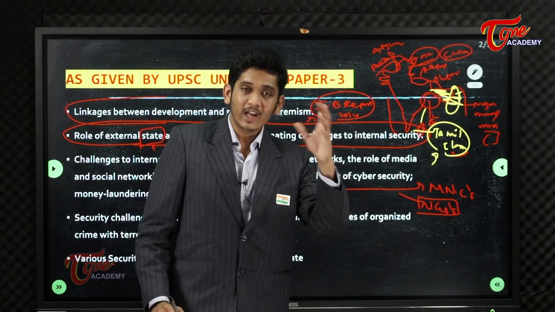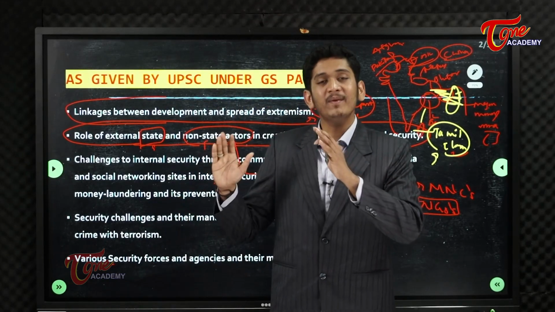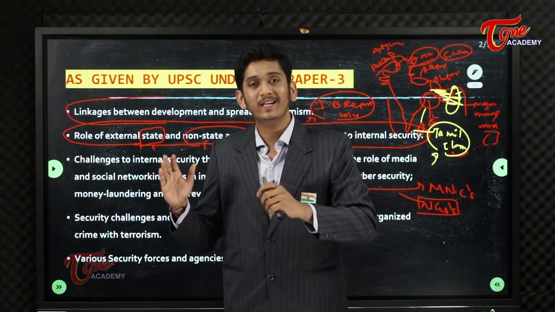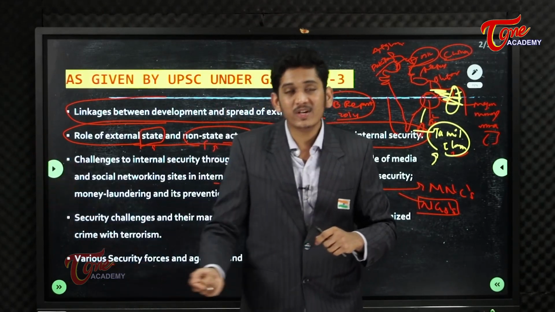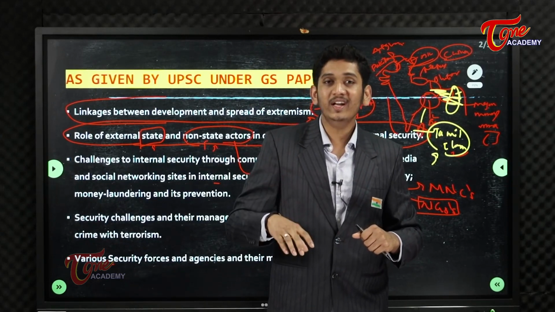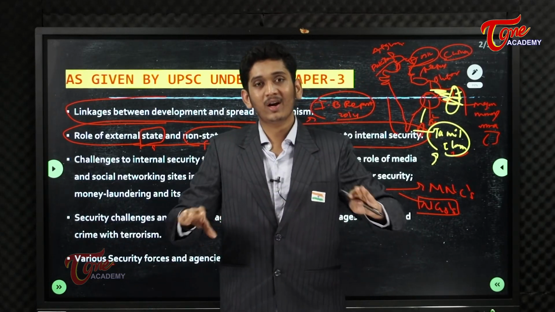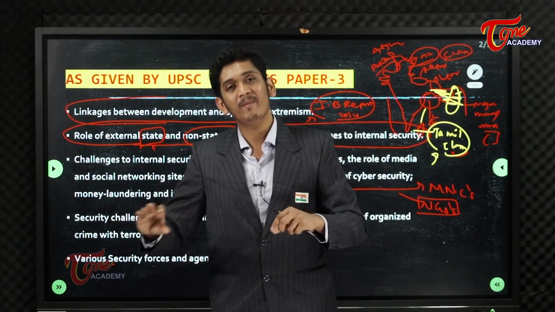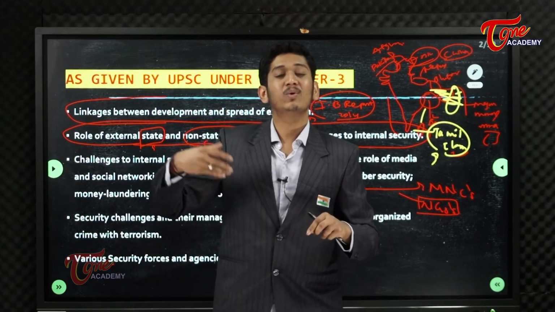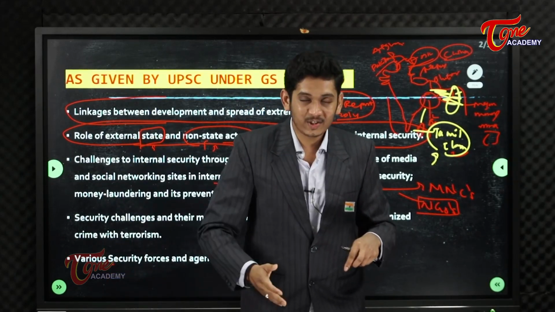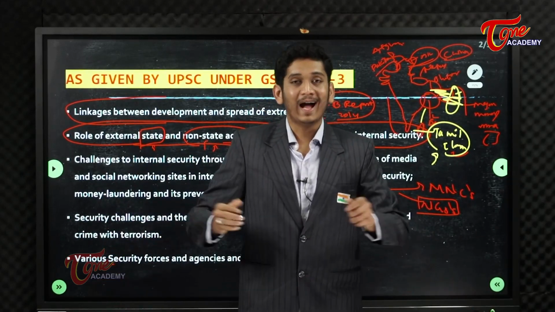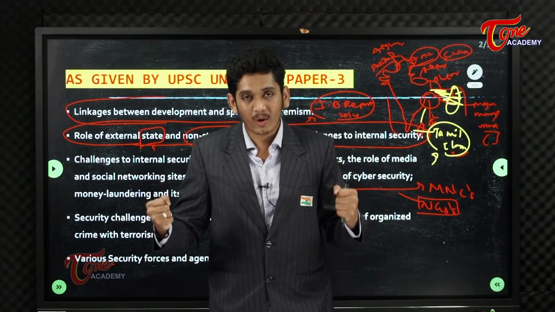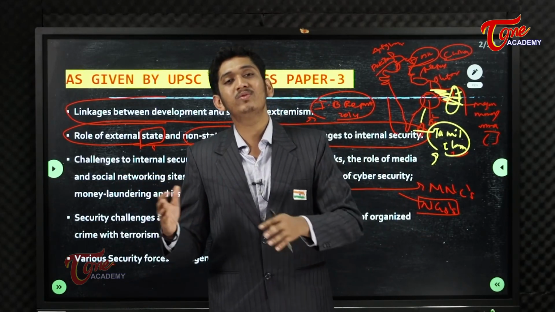How, in a sense? For example, today we have a project of building a dam. Then comes a nature related NGO to India and they say you are not allowed to build a dam here because it disturbs forest, animals and etc. And they go to the Supreme Court and they raise the issue and they gather the people and they prolong the project of building a dam for 2 to 3 years.